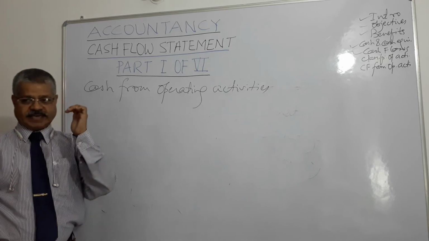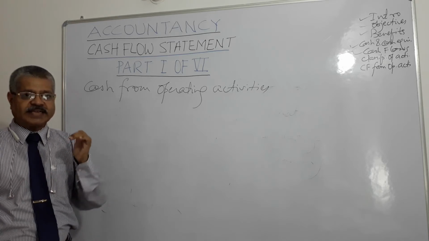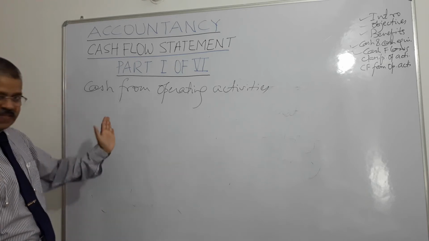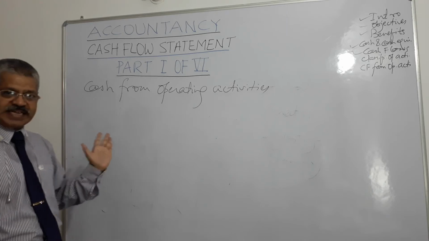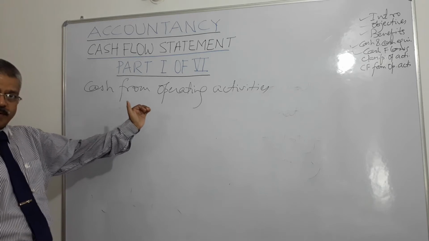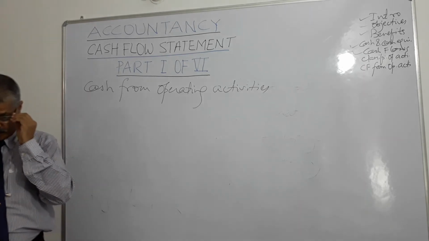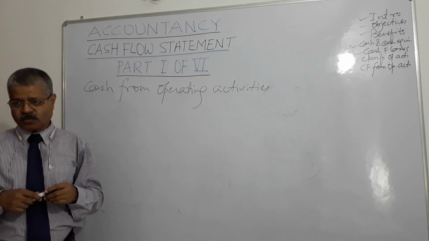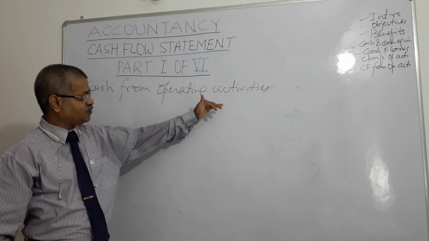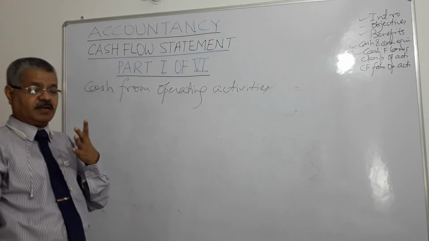Operating activities are activities that constitute the primary or main activity of an enterprise. They are not financing activities or investing activities. They are the main primary activities of the particular enterprise. They are principal revenue generating activities for my enterprise, the bicycle manufacturing factory.